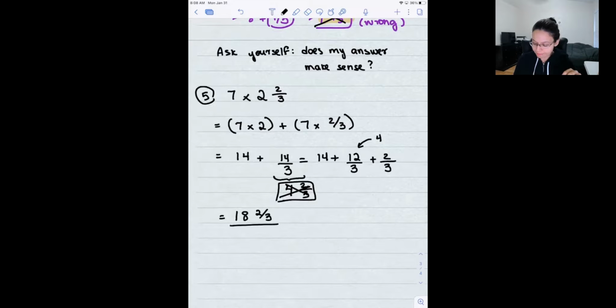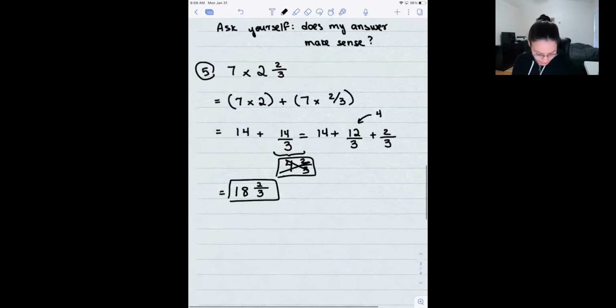And again, me, as a 37-and-a-half-year-old engineer, I am not confident that that is 18 2/3. If I just look at 7 2/3, multiplying them, doing it in my head, not checking the steps. No, I have to go and check the steps. So you should as well, okay? Let me write this the way that you write it in your class. Okay, and then the same thing, you ask yourself, does it make sense?